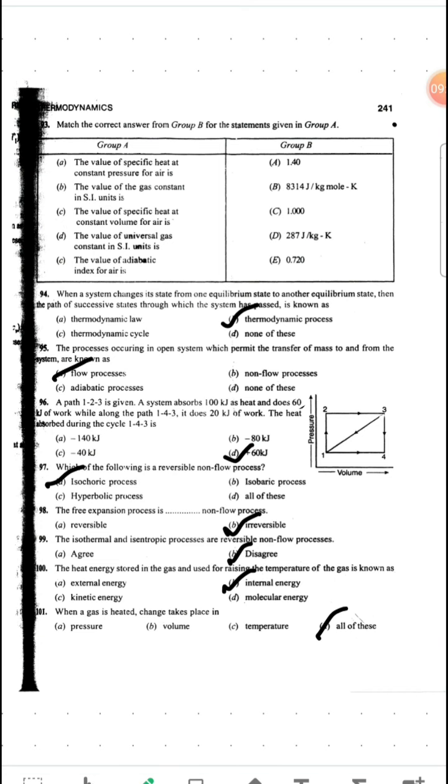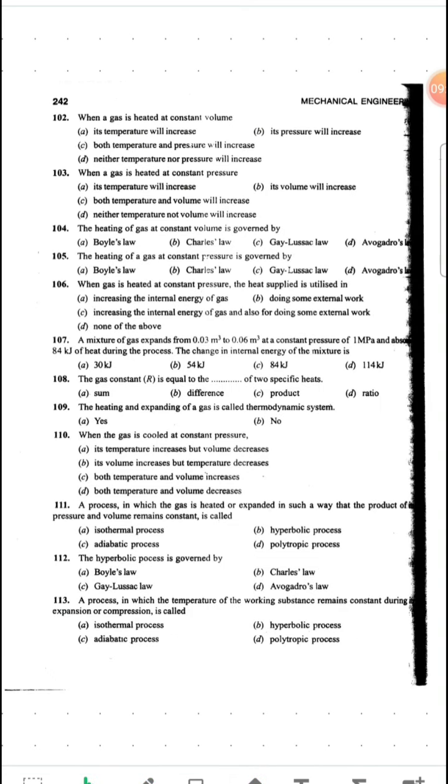So we are done with this. So our next question says, when a gas is heated at constant volume, right, at constant volume, then its temperature will increase, its pressure will increase, both temperature and pressure will increase, neither temperature nor pressure will increase. See, the answer to the question will be both temperature and pressure will increase.